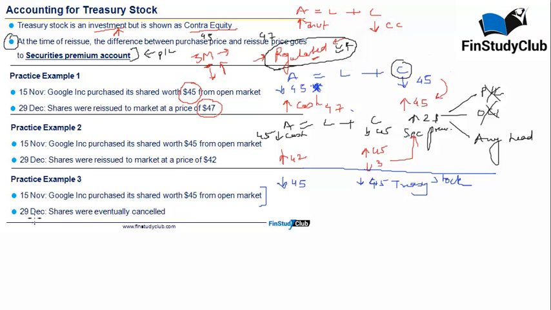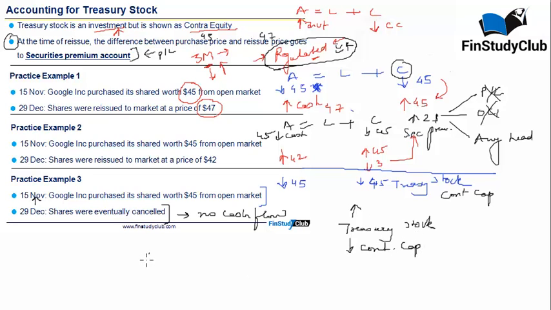Now, had I been aware that the cancellation will happen and this news was made available to me on 15th of November itself, I would have directly cancelled my contributed capital. Nevertheless, I will do that right now. On 29th of December, the share certificate which I was holding as investments will now be cancelled. No cash flow as such. Your treasury stock is no more. Therefore, you will remove the treasury stock from capital and you will reduce the contributed capital portion.